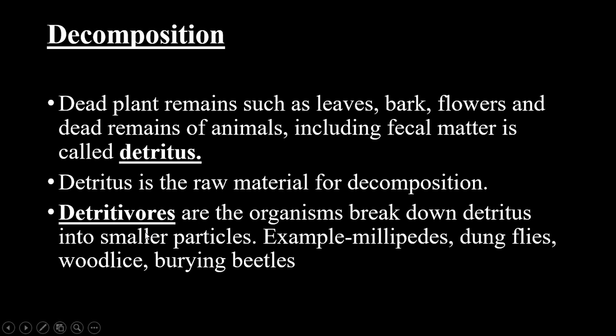So we have come across two new words, detritus and detritivores. Detritus is a raw material for decomposition and detritivores are the organisms which break down the detritus into smaller particles. Examples are millipedes, dung flies, wood lice, burying beetles. All these are examples of detritivores.